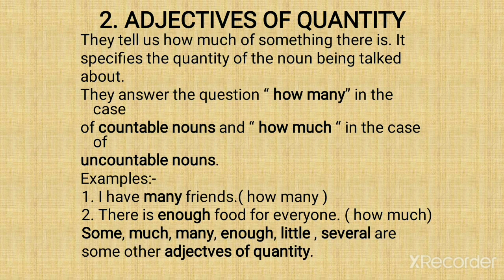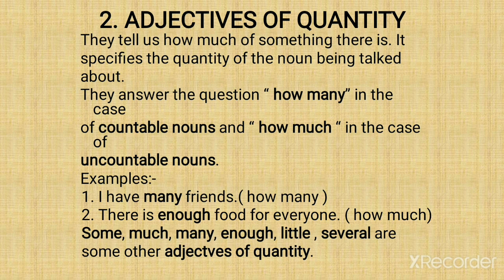Now second is adjectives of quantity. They tell us how much of something there is. It specifies the quantity of the noun being talked about. They answer the question how many in the case of countable nouns and how much in the case of uncountable nouns. If I ask a question with how many, then it is a countable noun. And when I say how much, then it is for an uncountable noun.